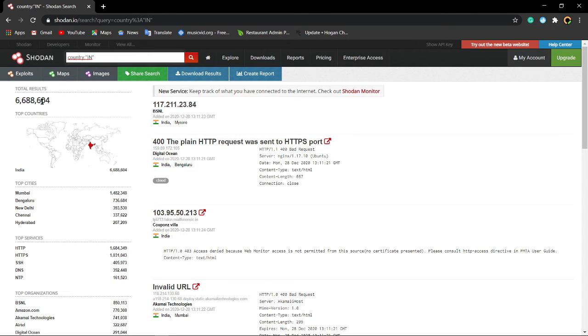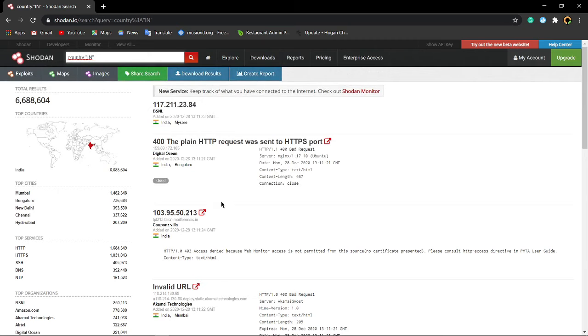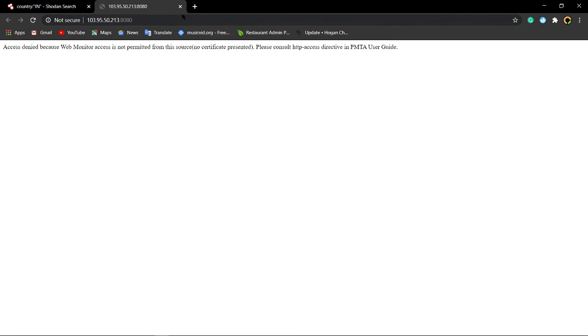See, it is around 60 lakhs. It is above 60 lakhs, 66 lakhs and 88,000 and 604. That's fine. These many devices are vulnerable in India. Oh God. After entering this, you can find all those stuff, they'll have an IP address or they'll give you some link. When you click on this link, you'll be directly redirected to that particular site.